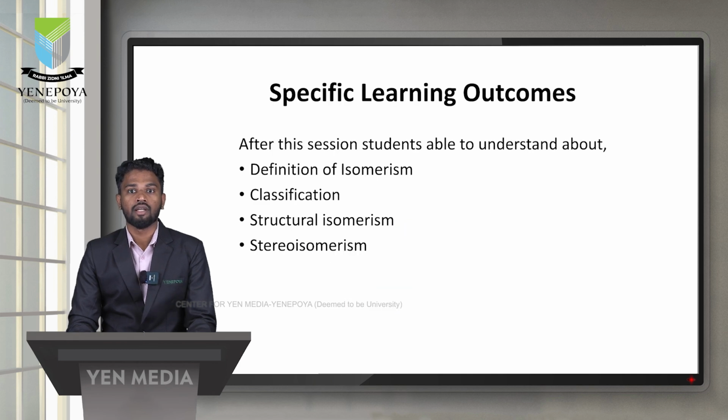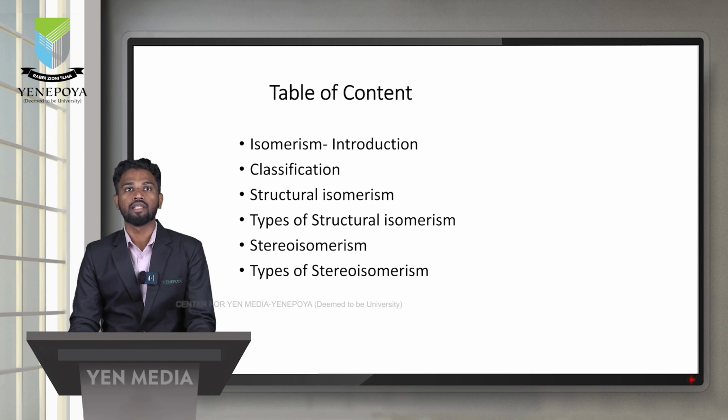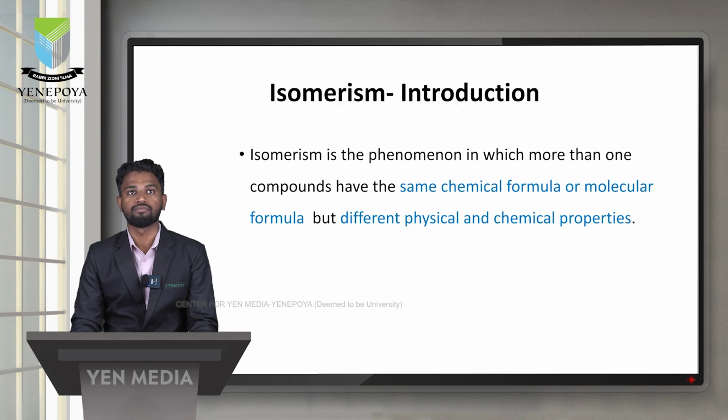So we will discuss the topic isomerism. After this session, students will be able to understand the definition of isomerism, its classification and different types of isomerism. We will discuss structural isomerism and stereoisomerism. These are the contents we will cover: isomerism, classification, structural isomerism, types of structural isomerism, stereoisomerism and types of stereoisomerism.